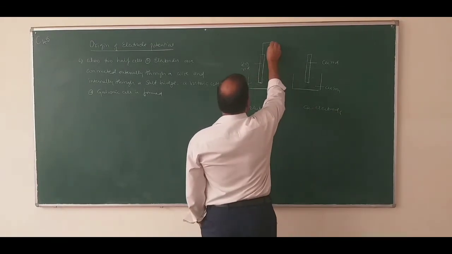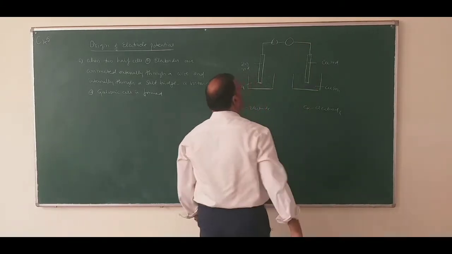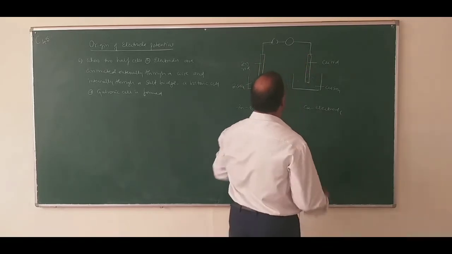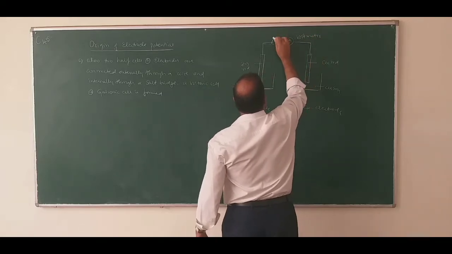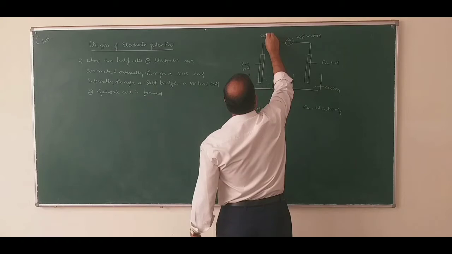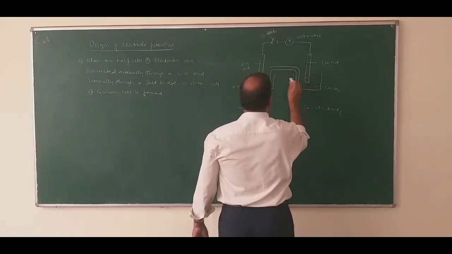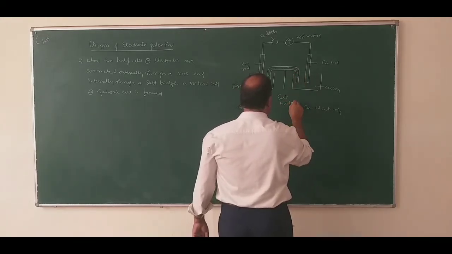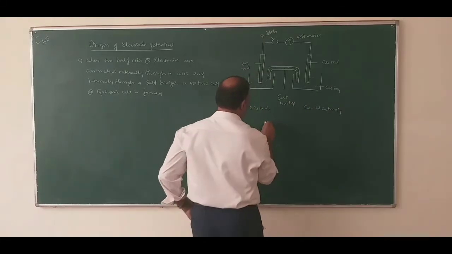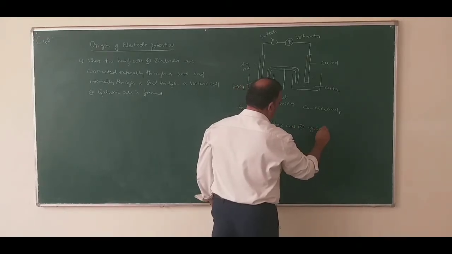They are connected externally through a wire. This is a switch and this one is a voltmeter. And internally through a salt bridge. So this is known as salt bridge. So you will get a voltaic cell or galvanic cell.